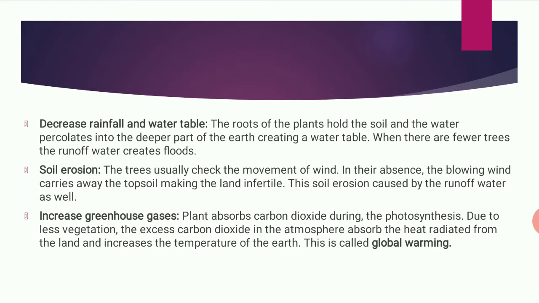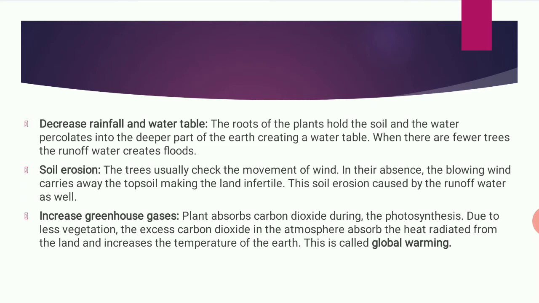Next, decrease in the rainfall and the water table. The roots of the plants hold the soil, and the water percolates into the deeper part of the earth, creating the water table. I have told you earlier that if there is a decrease in the rainfall, ground level water will also go deep. Okay, when there are fewer trees, the runoff water creates the flood. The ground level water decreases, no trees, no roots to hold the water, the water will come in the form of flood. It will not penetrate inside the earth.